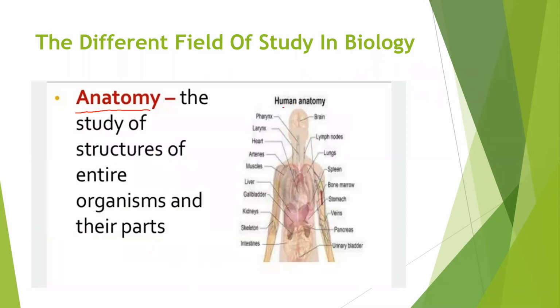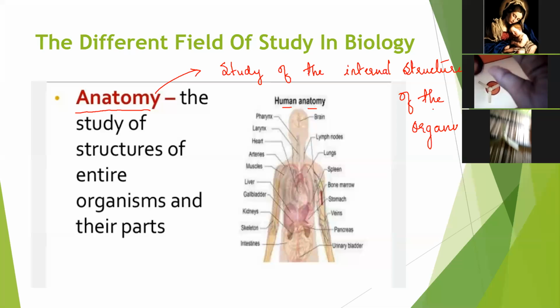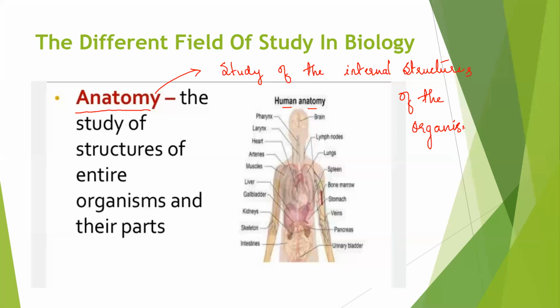Human anatomy is nothing but to know about the internal structures of humans or any other organisms. That study is known as anatomy. Study of the internal structures of an organism is known as anatomy.